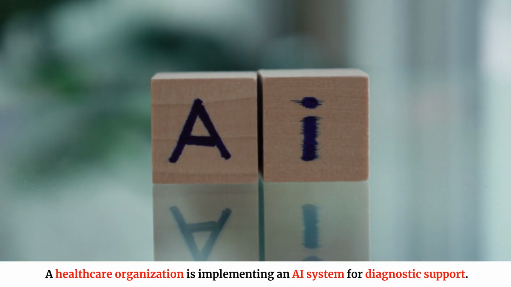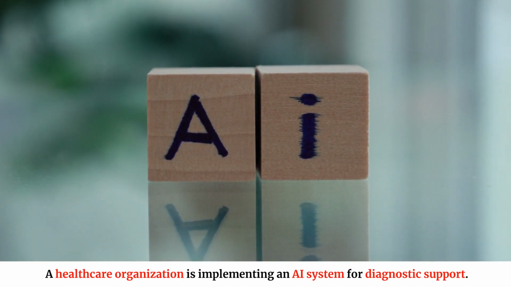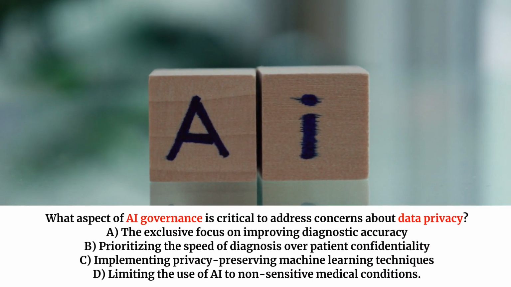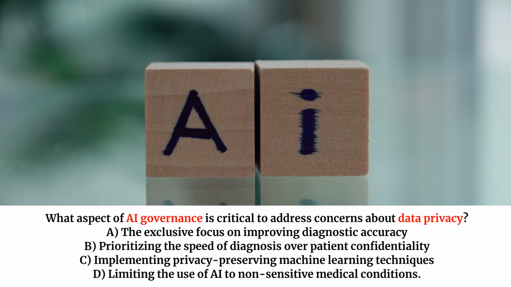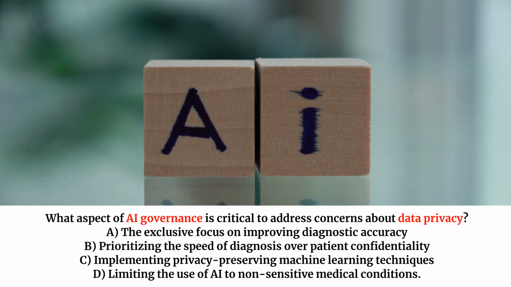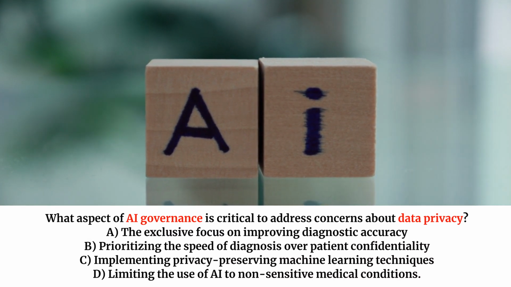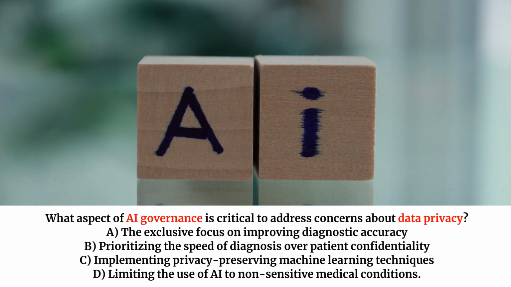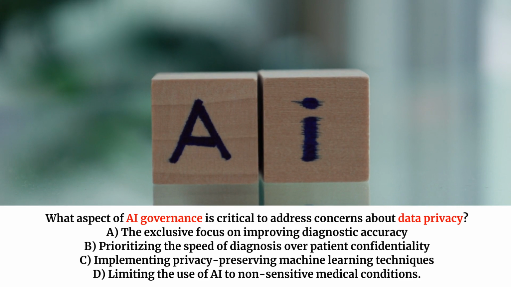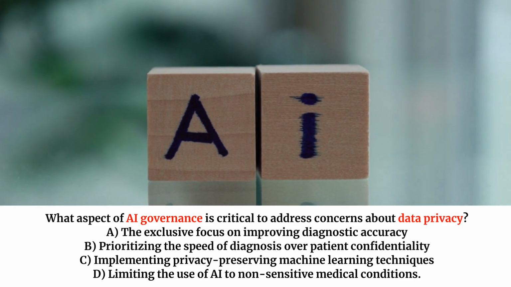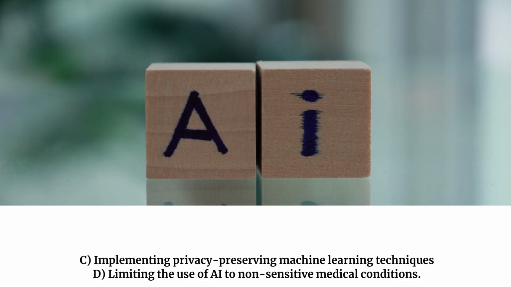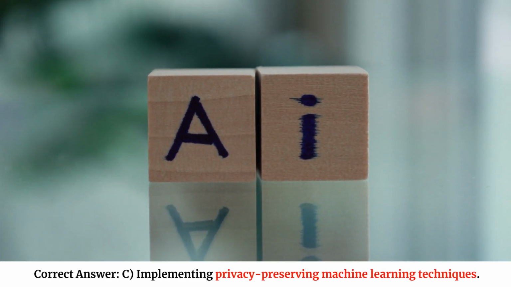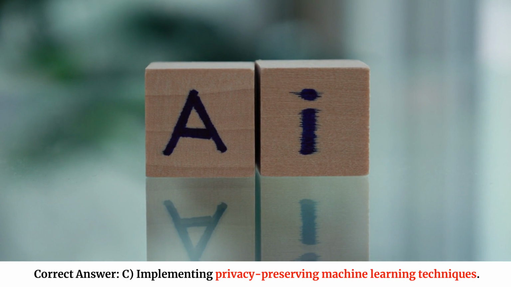A healthcare organization is implementing an AI system for diagnostic support. What aspect of AI governance is critical to address concerns about data privacy? A. The exclusive focus on improving diagnostic accuracy. B. Prioritizing the speed of diagnosis over patient confidentiality. C. Implementing privacy-preserving machine learning techniques. D. Limiting the use of AI to non-sensitive medical conditions. Correct answer. C. Implementing privacy-preserving machine learning techniques.